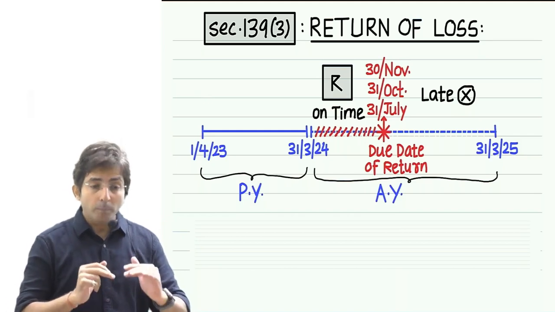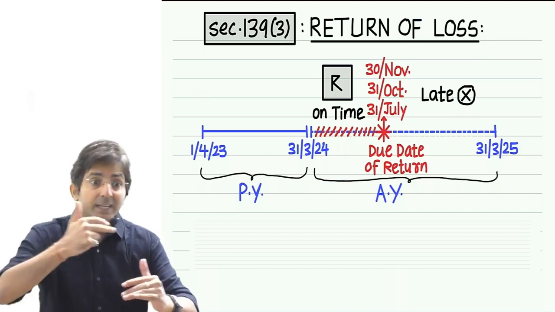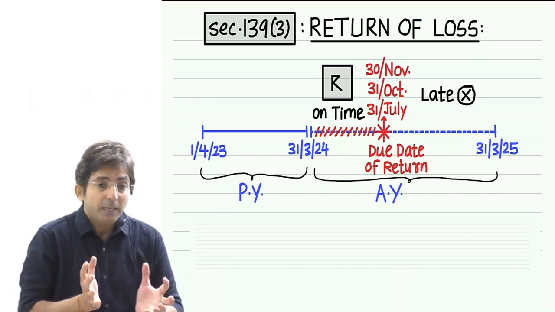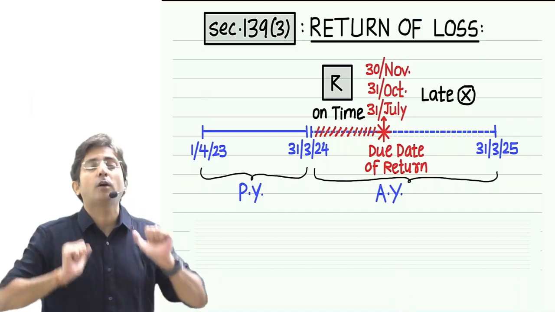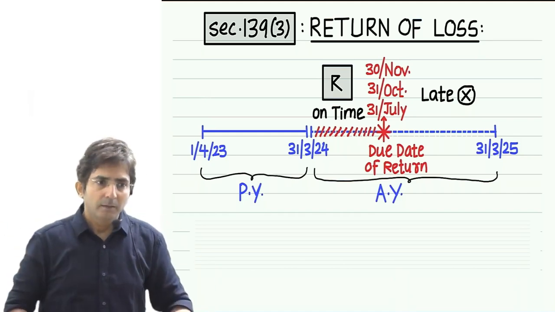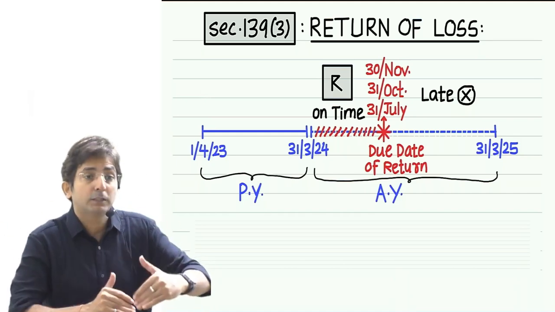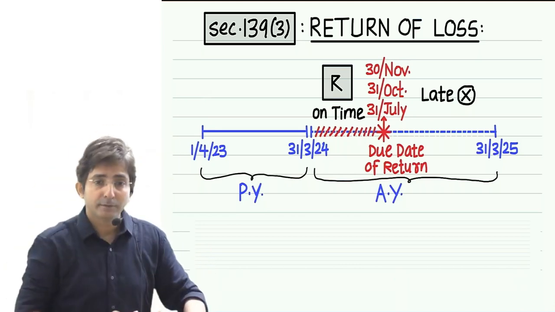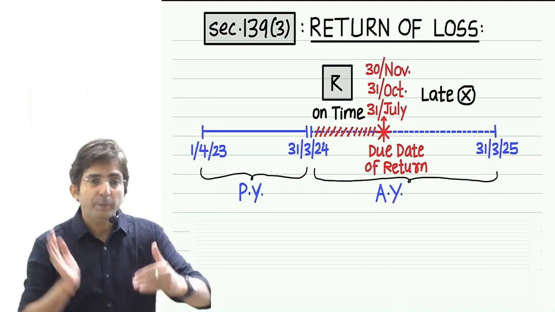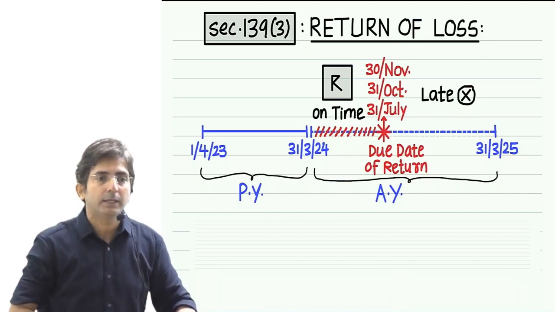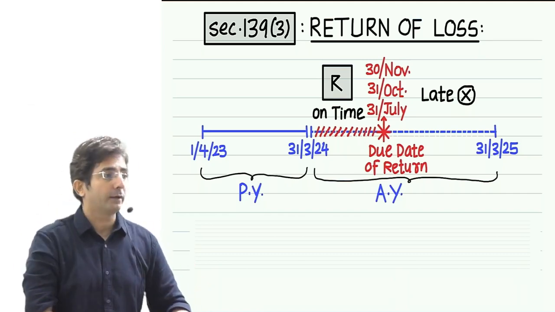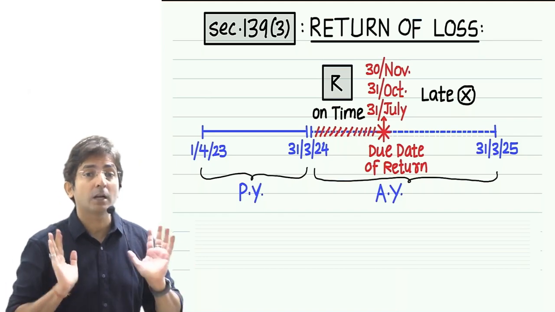See, the problem is that the loss gets adjusted na. Had it been a profit, in profit there is nothing like that. Now in profit what we do? We pay tax. But is it like this that profit of this year has to be added in next year or to be adjusted in next year? This year's profit has got no connection with next year's profit. That's why law is not bothered about profit people.